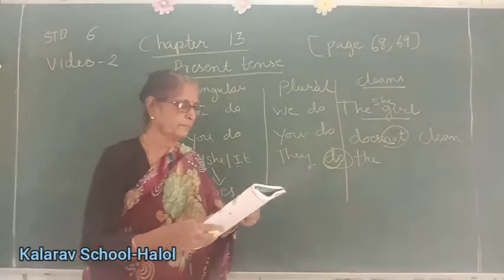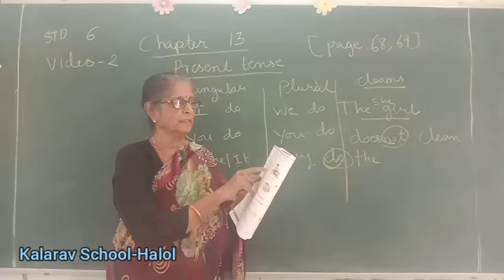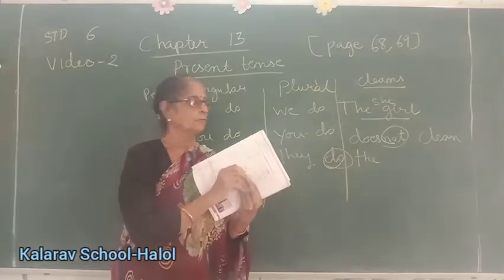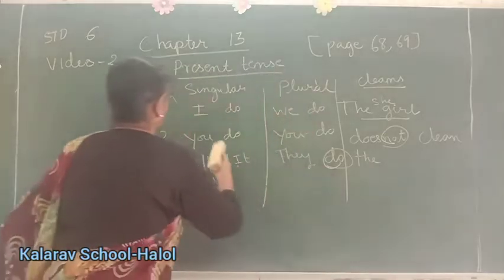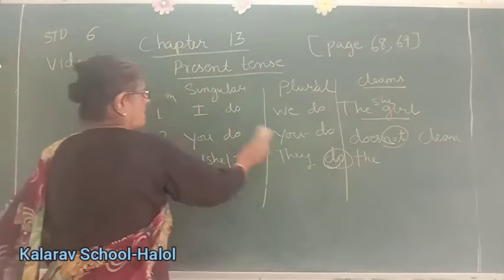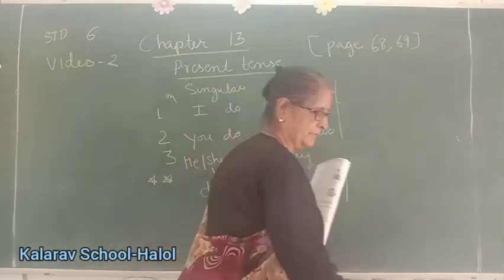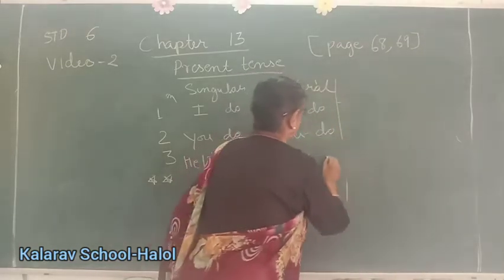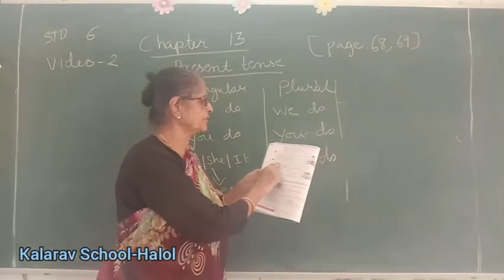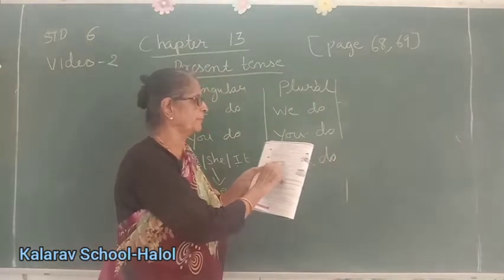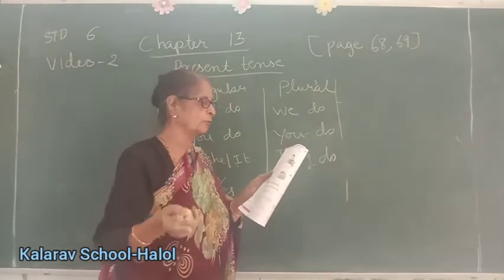Clear? Now here down they have given us, rewrite these sentences in the interrogative form. So we have to change them into interrogative, into questions. See, these musicians only perform at public functions. So now we have to change it into interrogative.